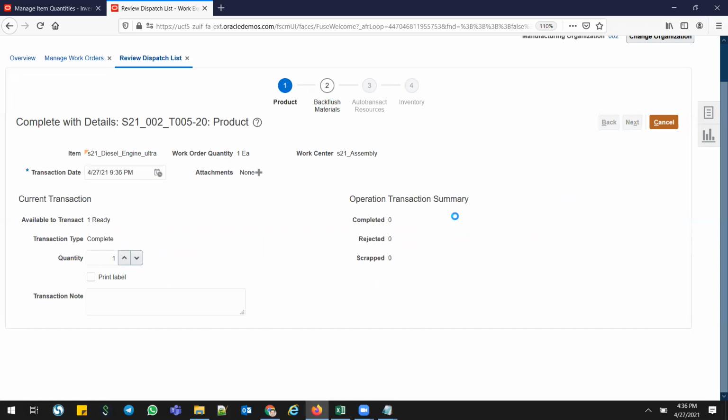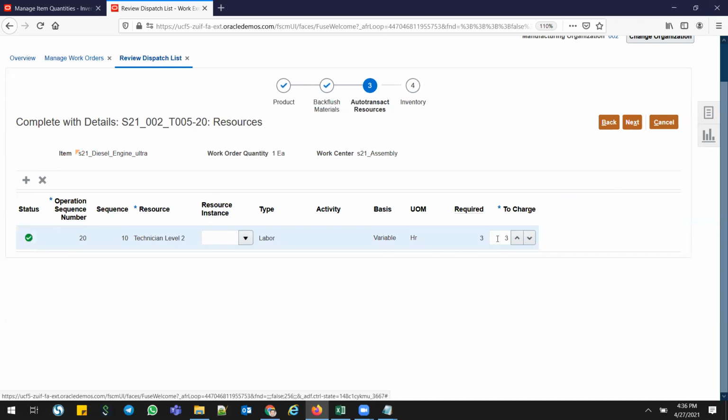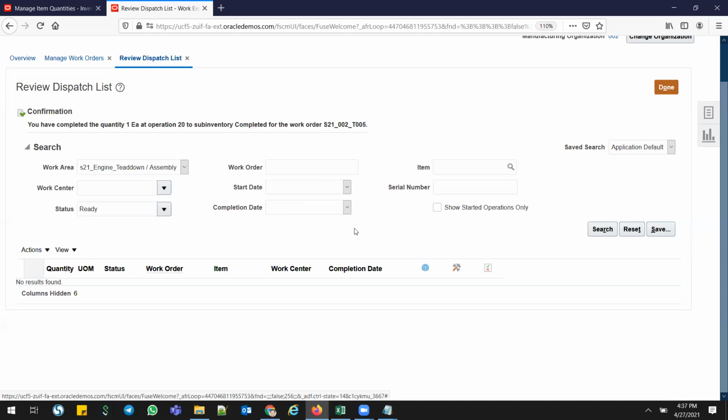Next, and these are the three components I'm issuing, I mean for the upgrade product. Next, and 3 hours I'm using it. Next, I'm putting in this completed 700. Same, close. So my work order got completed, done.